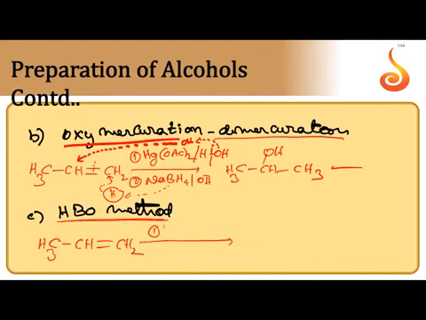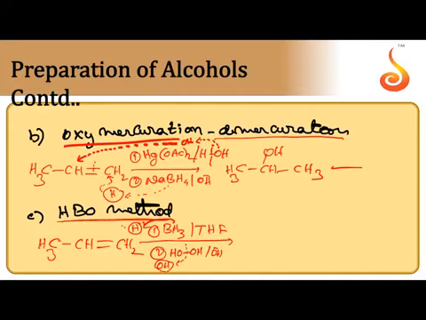When it is subjected to hydroboration by reacting with borane or diborane in the presence of THF, and in the second step it is subjected to oxidation by hydrogen peroxide in alkaline medium, indirectly H and OH both are attached. H is provided by BH3, OH is provided by hydrogen peroxide.